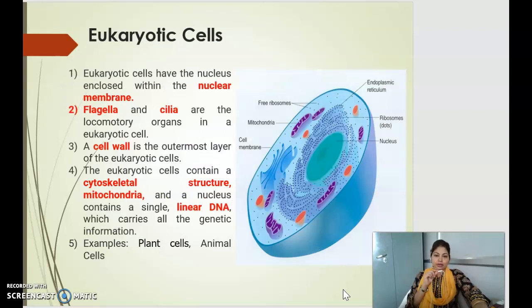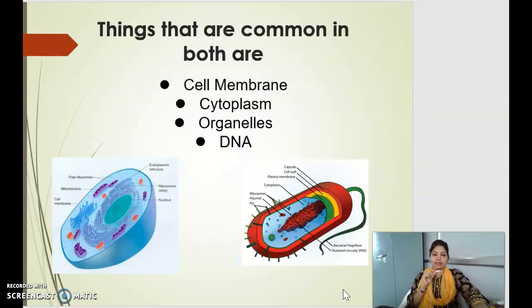Eukaryotic cells. Eukaryotic cells have the nucleus that is enclosed within the nuclear membrane. Flagella and cilia, which are the locomotory organs, are present in the eukaryotic cell. The cell wall is the outermost covering, and this cell contains various cell organelles like endoplasmic reticulum, mitochondria, Golgi bodies, and several structures also like vacuoles, lysosomes, and ribosomes, which are 80S in sedimentation coefficient. The examples are fungus cell, plant cell, and animal cell.